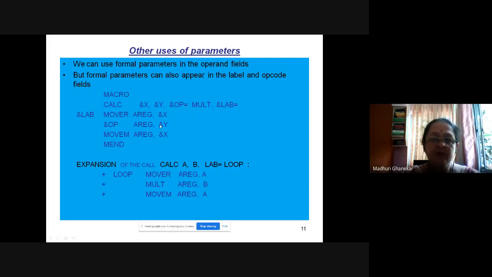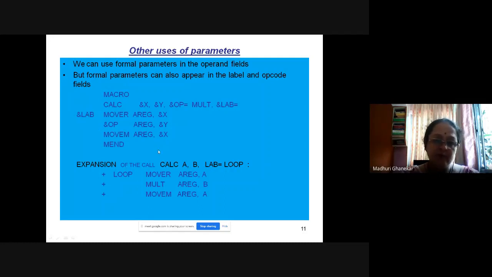Now one more thing has been specified, that is &LAB equals to. So LAB is label. So you can pass the parameter for the label column also. See here, what is the call? CALC A, B, LAB = LOOP. So LAB means the label, so the label equals to LOOP. It means that wherever LAB is written inside the macro body, you replace it by LOOP.